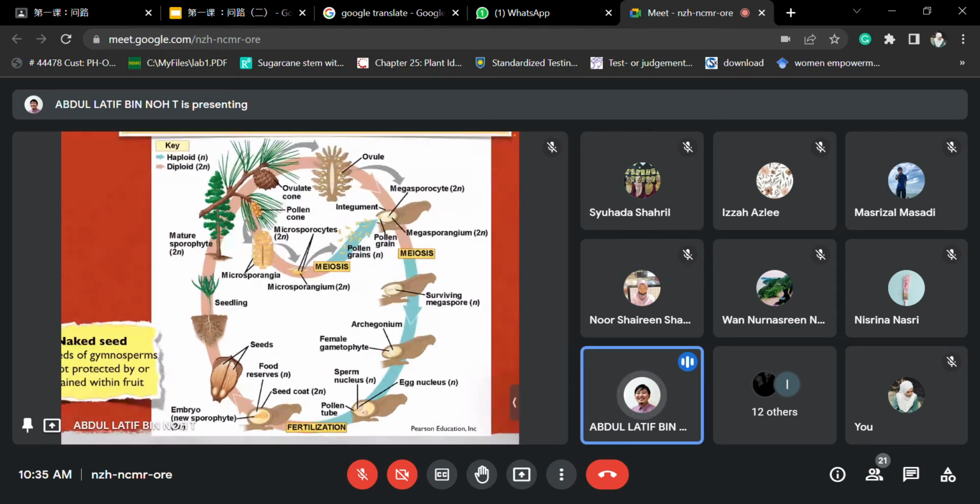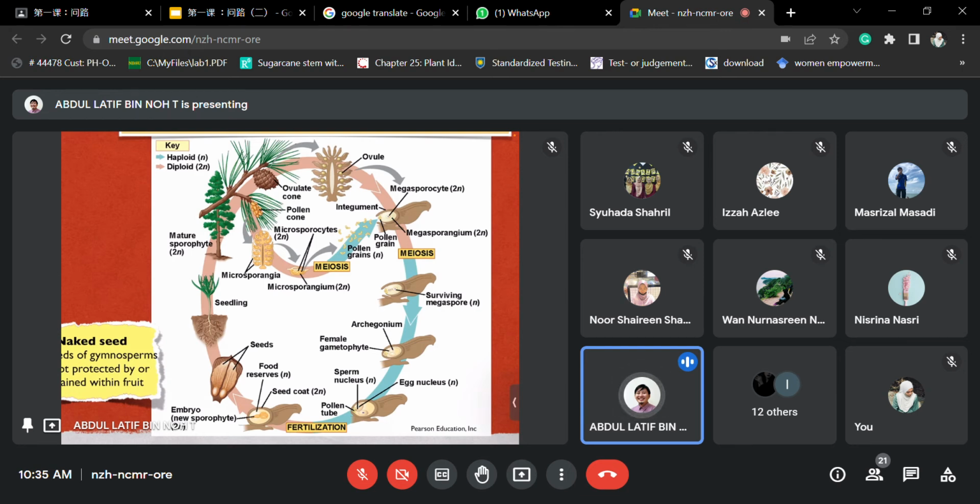Alright? So what is interesting about this, compared to the angiosperm? Here it is in separate structures, in the cone structures. What happens in the cone structures is that they will be caught by them. When they are caught, they will be protected inside.